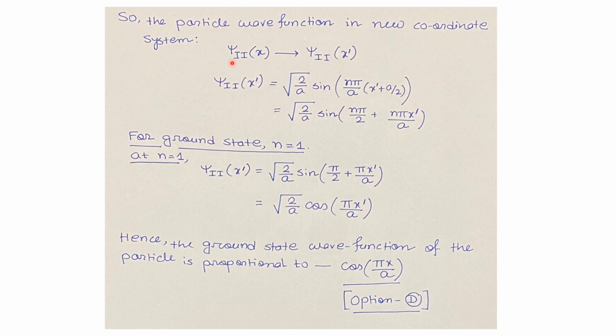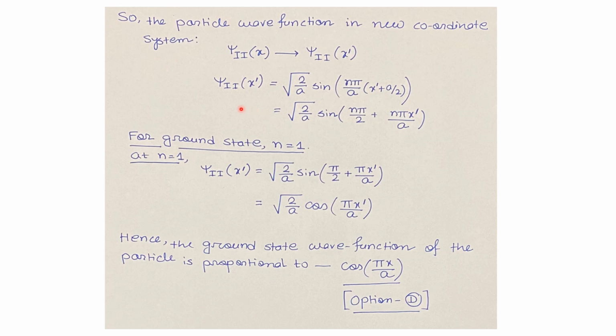Now for the older problem, we know psi2 of x is equal to root over 2 by a times sine n pi x by a. Now we have transformed our coordinate system from x to x dash. So psi2 of x dash will be root over 2 by a times sine n pi by a times x dash plus a by 2, because x has transformed to x dash plus a by 2. That has been shown in the previous slide.